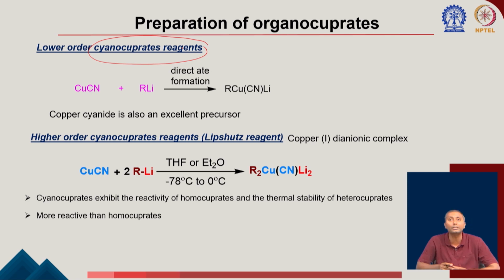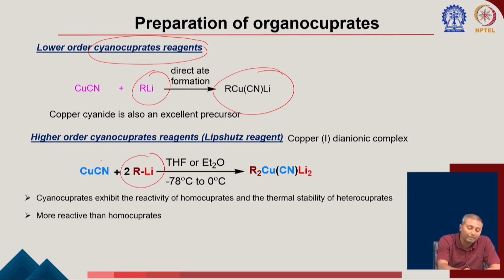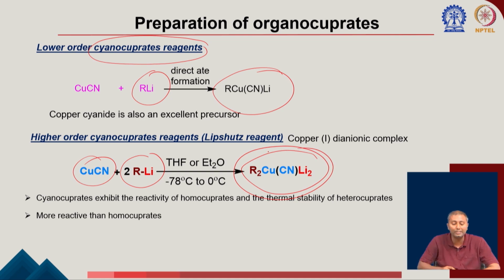So that is another important thing, that it depends on what type you have: copper iodide, copper bromide I talked about before. Now I am going to talk about copper cyanide. Once again, the copper cyanide can be reacted with the RLi to form this RCuCNLi. These are the lower order cyanocuprate reagents. But once you add 2 equivalents of it with the copper cyanide, then you end up making the corresponding cuprate, as I said. So this is a very important reagent. It's a higher order cyanocuprate reagent.